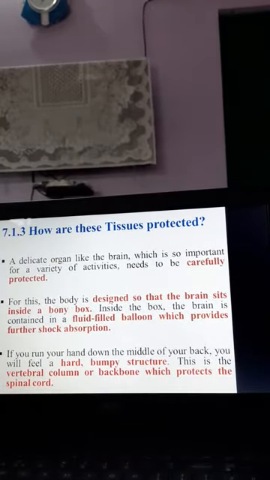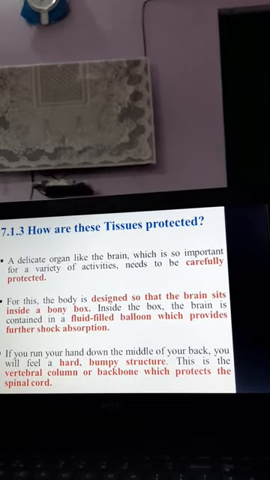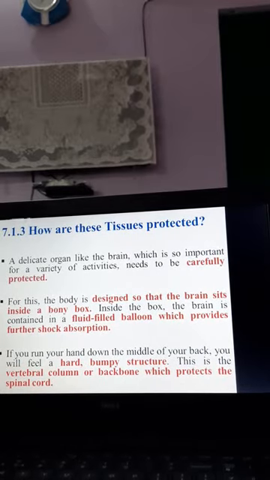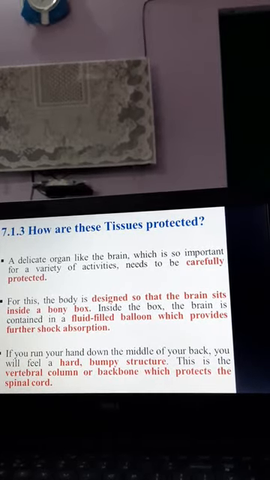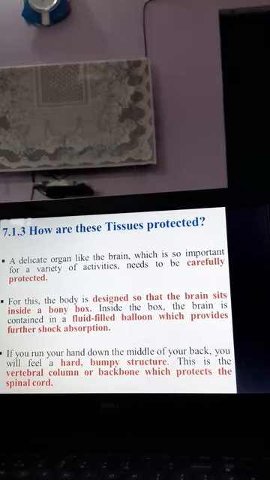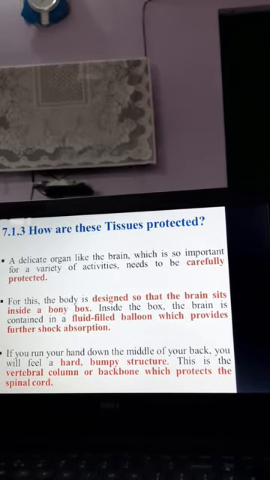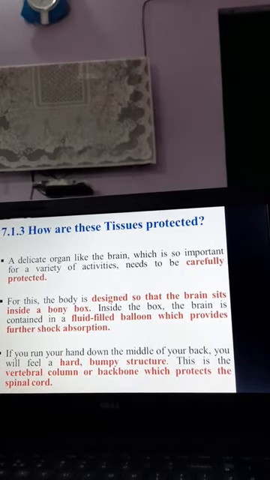So now the topic comes: how are these tissues protected? We have seen the functions, that these tissues are very crucial and important for our human body functioning. So there must be a mechanism to protect them.